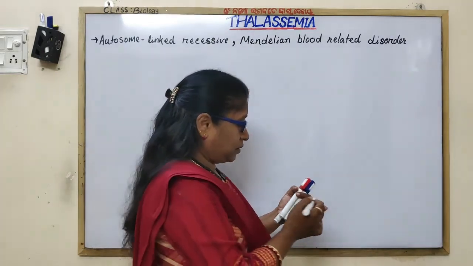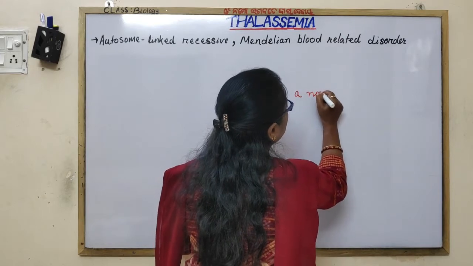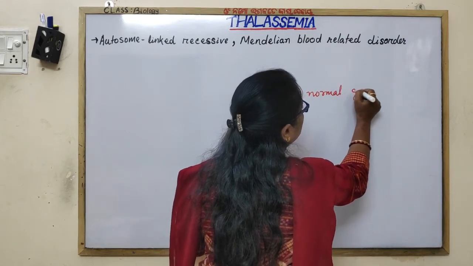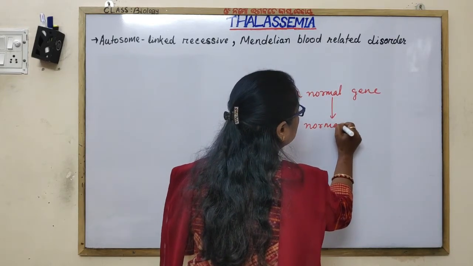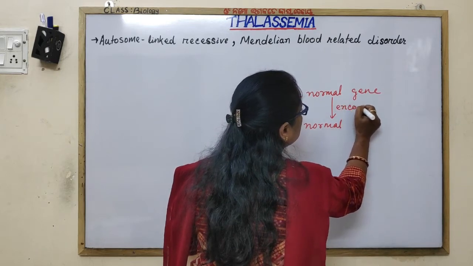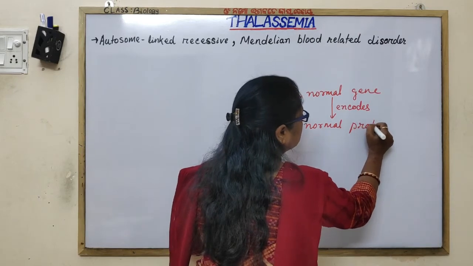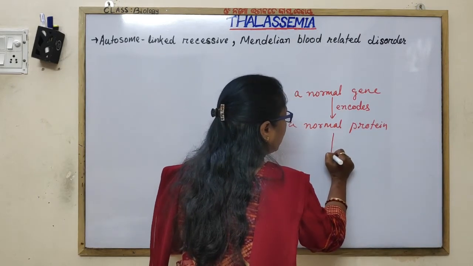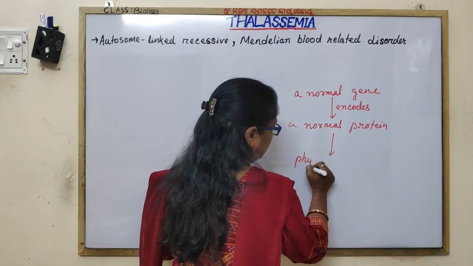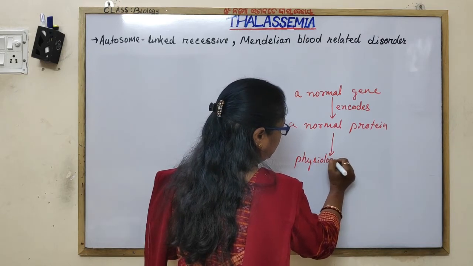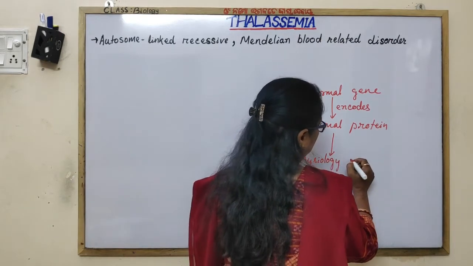A normal gene encodes a normal protein that regulates the physiology of the body.